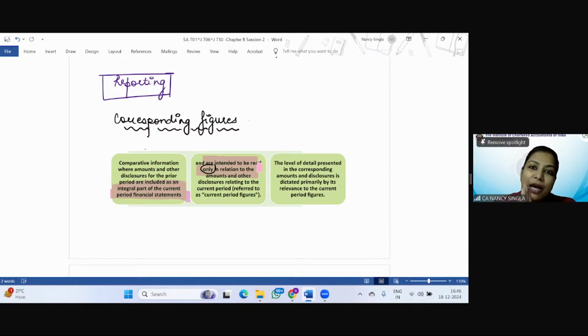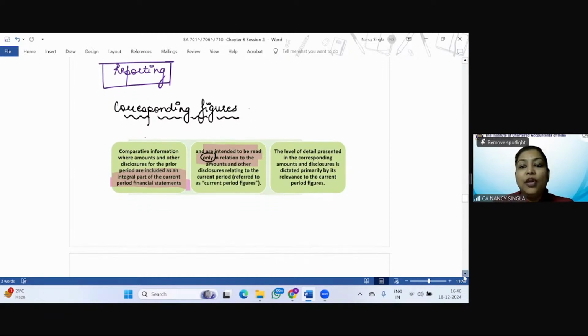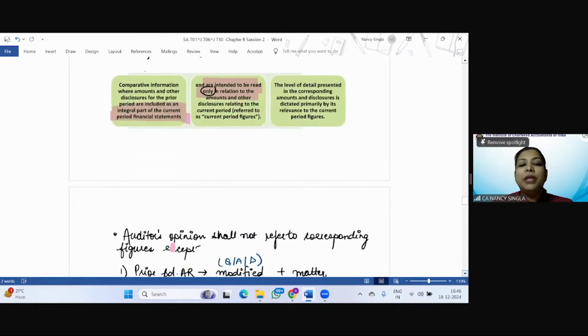So the amounts and disclosures of the prior period are given, but why are they given? They are given to be read only in relation to the amounts and other disclosures of the current period. As such, the auditor's opinion shall not refer to the corresponding figures except in various cases that we are going to discuss. So this is about your corresponding figures.